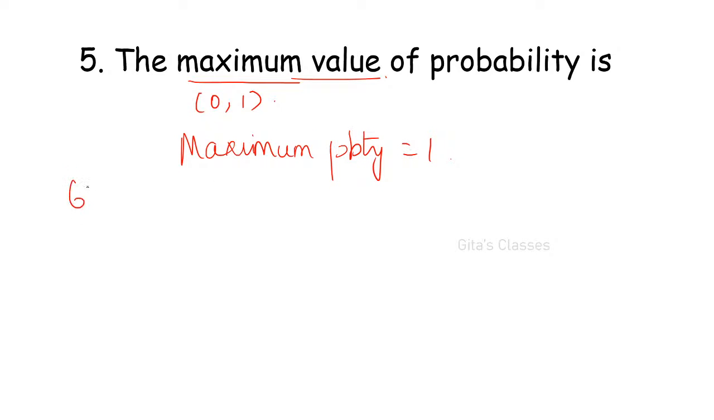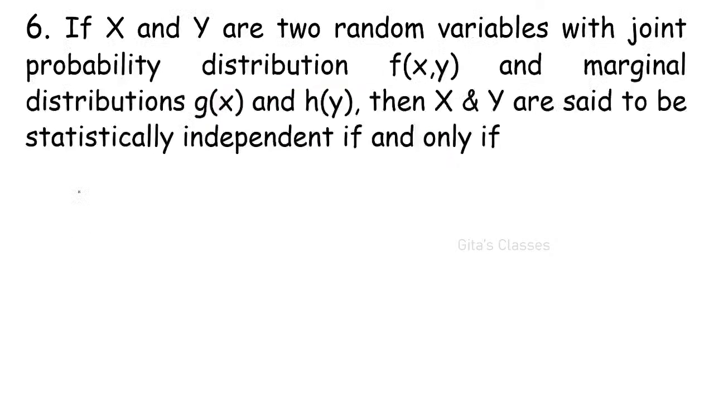Yes. Next question. If x and y are two random variables with joint probability distribution f of x comma y and marginal distributions g of x and h of y, then x and y are said to be statistically independent if and only if, anyone knows the condition? Shrutika, fifth one is correct. Nandini is right. Shashank is right.